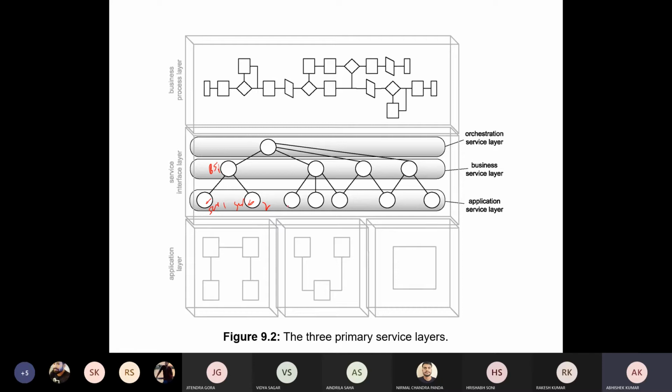Similarly, application services 3, 4 and 5 are composed to provide a single business service, business service 2. In similar fashion, application services 5 and 6 are composed to provide business service 3.